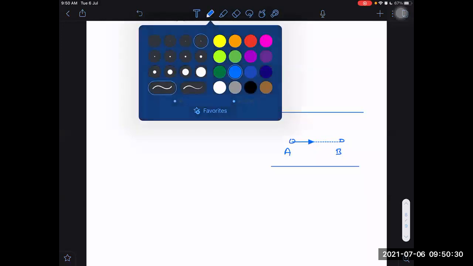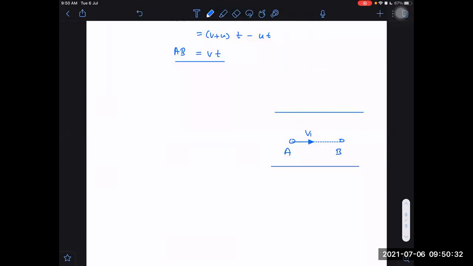velocity of boat with respect to river into time. VBR into time is equal to D. So time is just equal to D upon VBR, which was given to us as V. Direct answer. Time is equal to D upon V in the downward journey, and time is equal to D upon V in the upward journey as well.